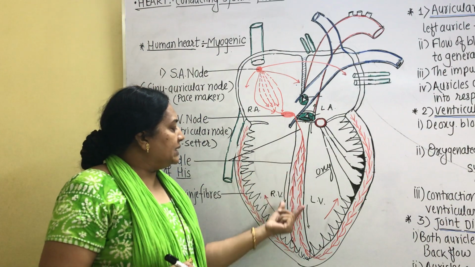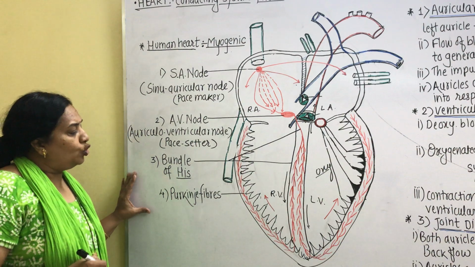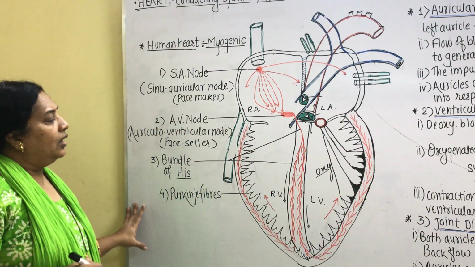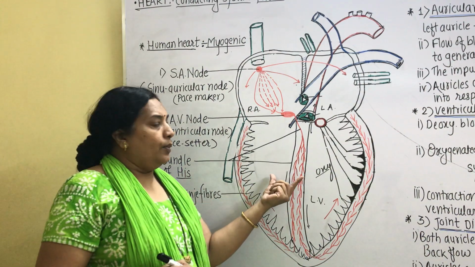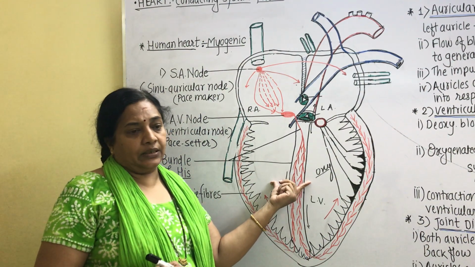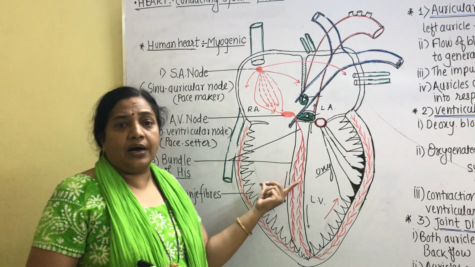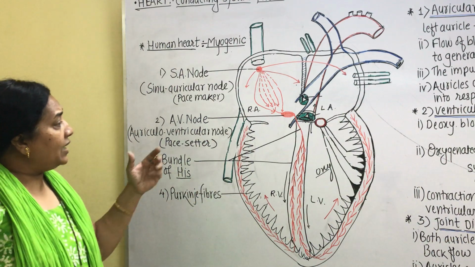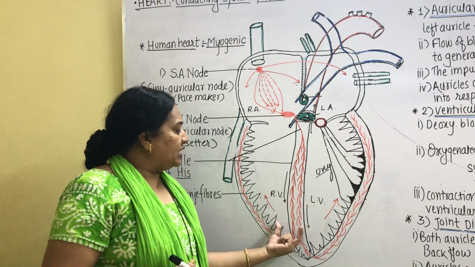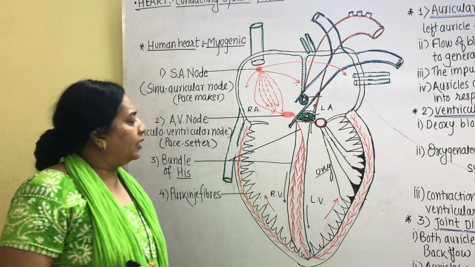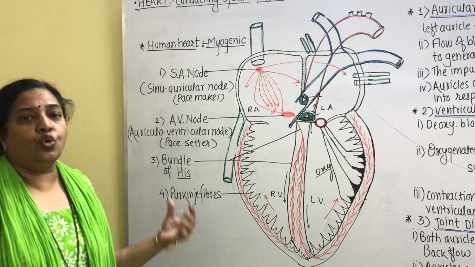Now, the bundle of His undergoes further branching, and those branches spread over the wall of the ventricles, in the myocardial layer of the heart. The impulse received from the AV node is then transmitted towards the Purkinje fibers through the bundle of His.